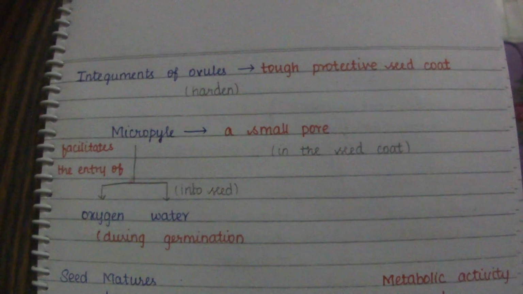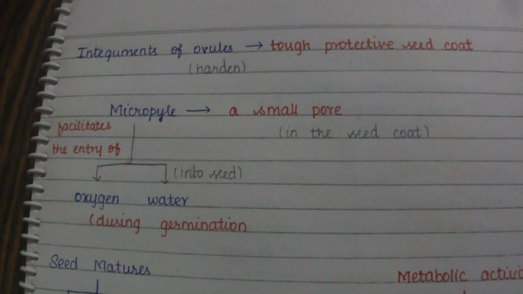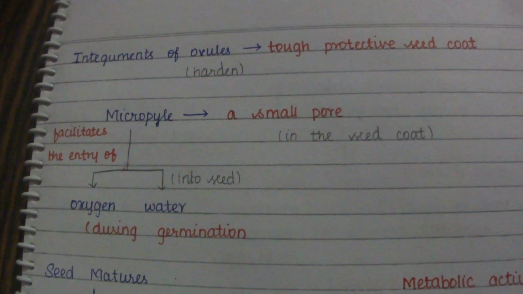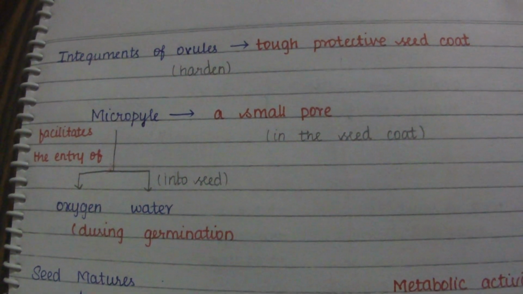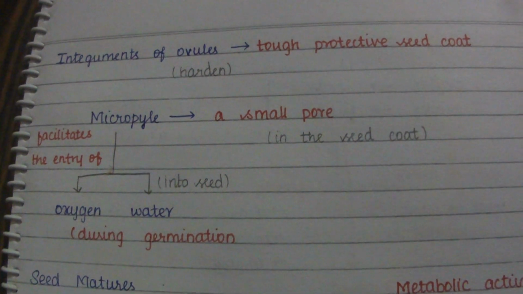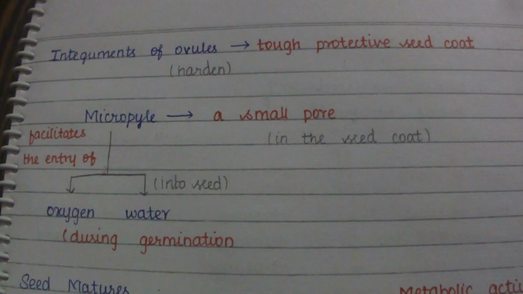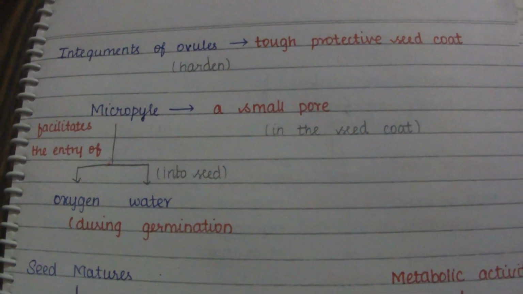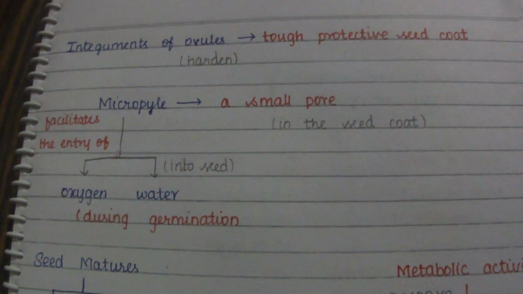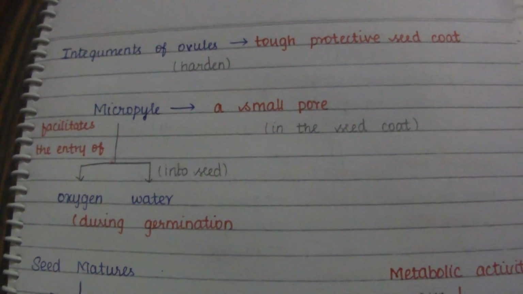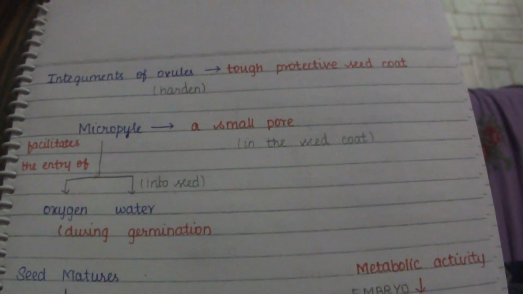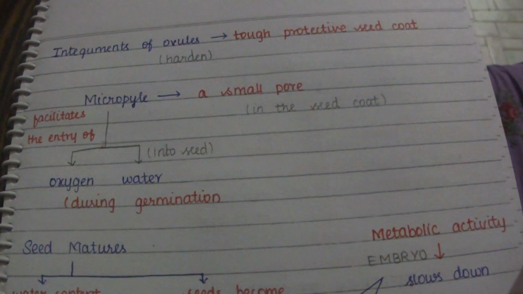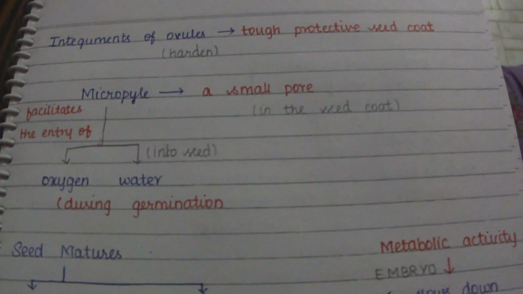Now, the integuments of the ovule harden in order to form a tough protective seed coat. The seed coat is the one which protects the seed, and it is very hard and tough.